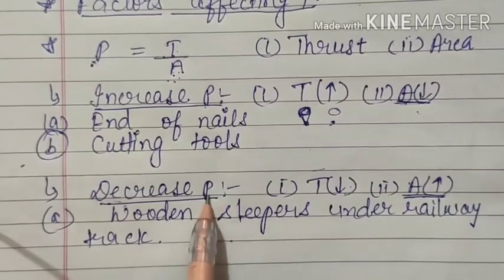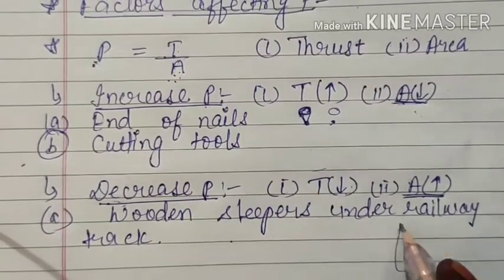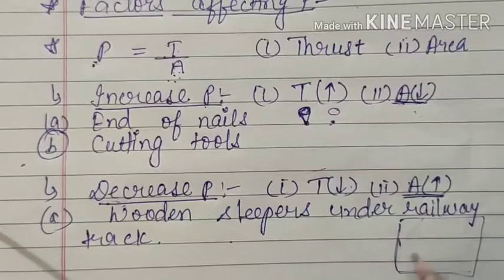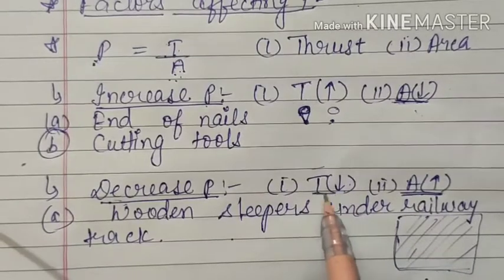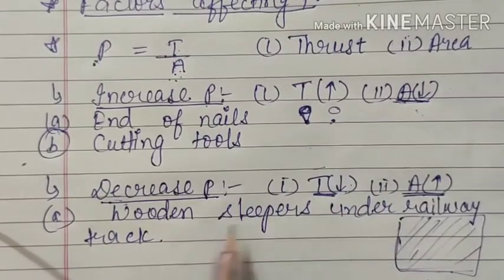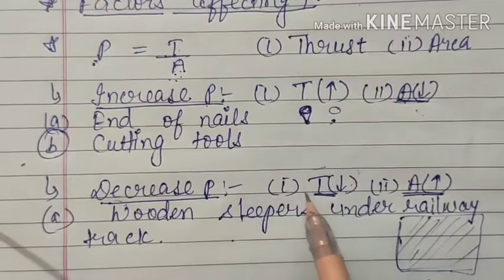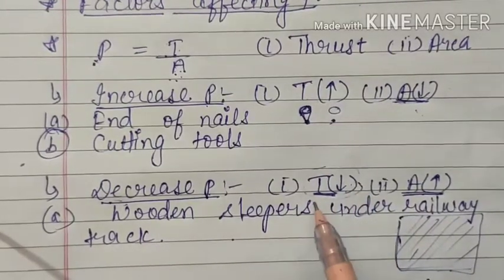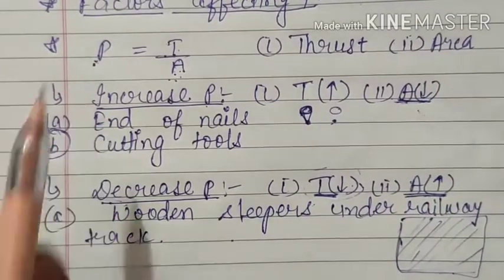So to decrease that pressure, what we have done, we have kept wooden sleepers. Wooden sleepers means made up of wood. Some large shaped wooden pieces you can consider them. Why? Because in this case you cannot reduce the thrust. Since the train has such a purpose, you cannot reduce its size, you cannot change the metal by which it is made up of. That means in this condition this is not possible. You cannot reduce the thrust, but the next option is with you, that is you can increase the area so that you can decrease the pressure.